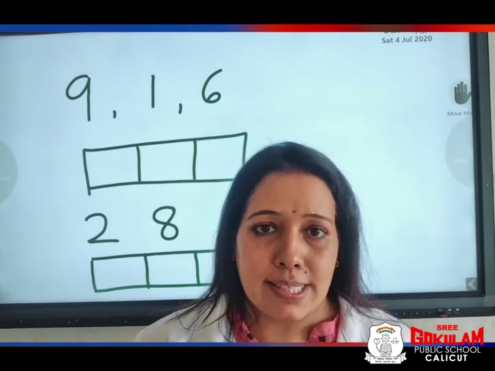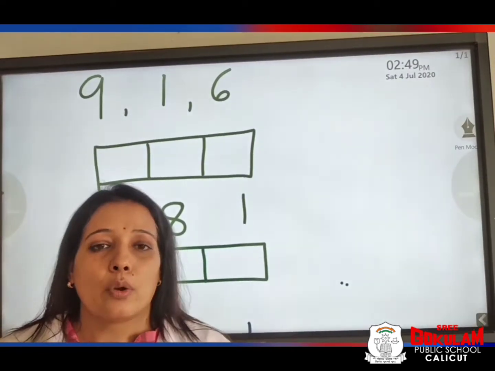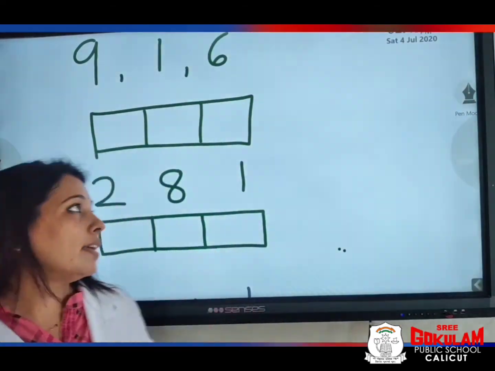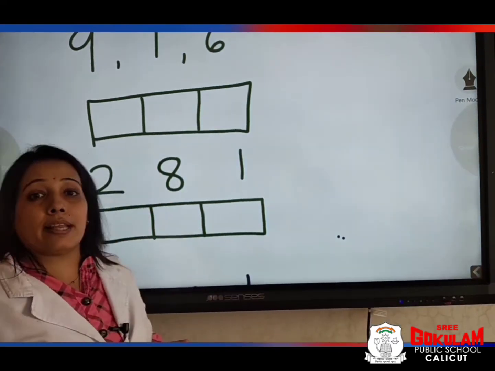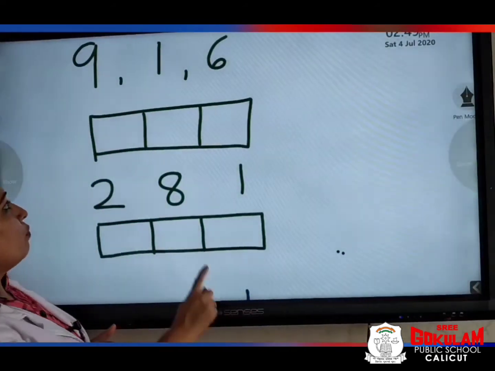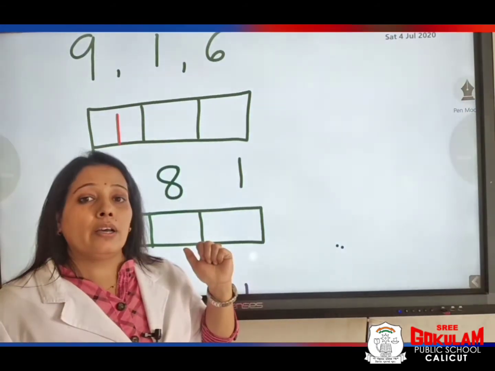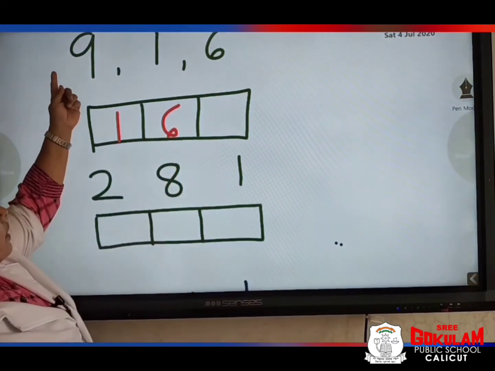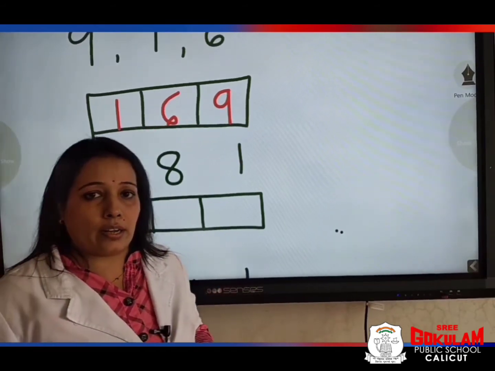Yes. Let's do some exercises. Now, please look at the board. See, children, now we can arrange these numbers in ascending order. Are you ready? Yes. Here 9, 1, 6. Please tell me which is the smallest number in this group? Yes, sure, it is 1. Which is the next number? Yes, it is 6. And we write this 9 here. Okay, this is the ascending order.